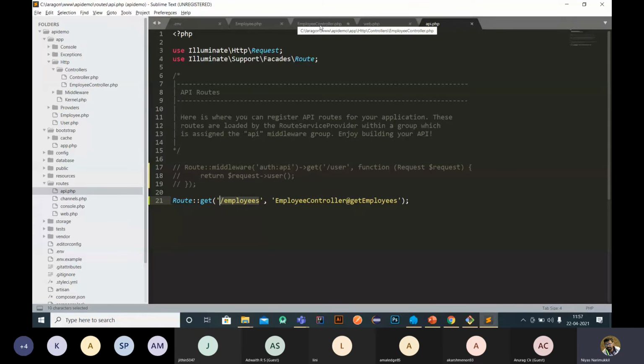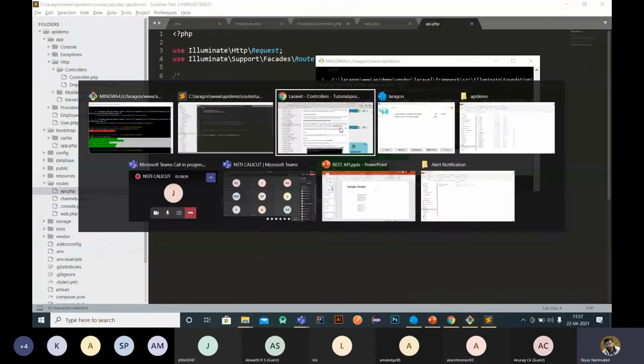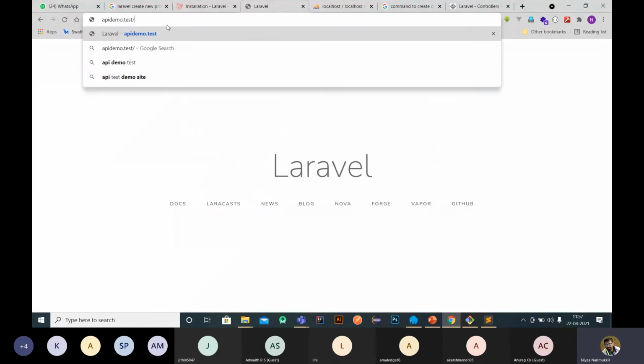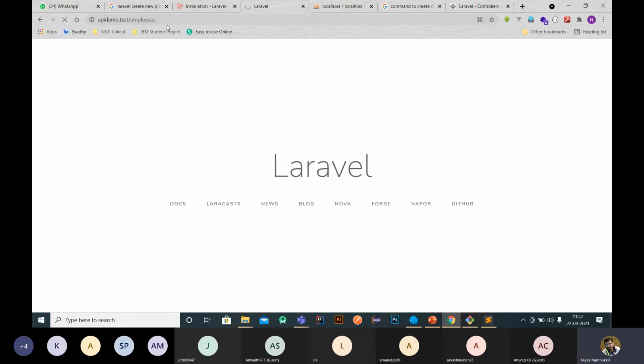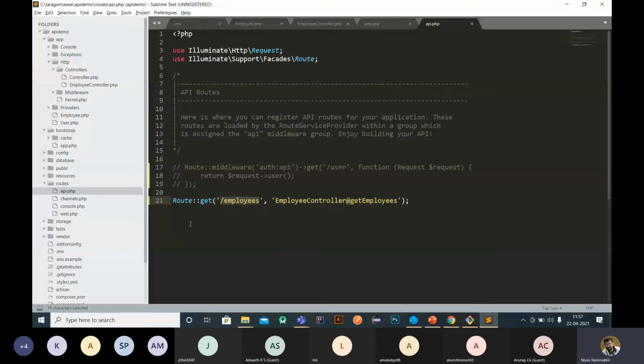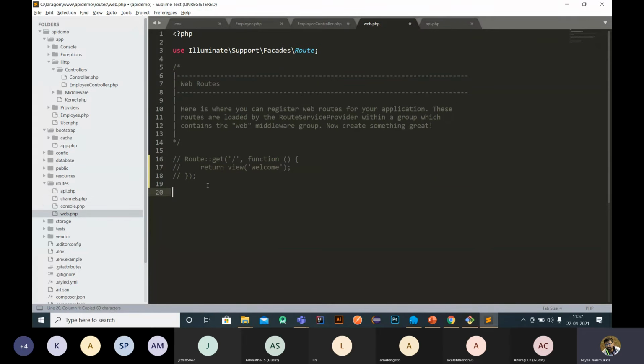What will be our URL? Our application name is this one, right? So our URL will be like this, employees. But it will not be found through this. Why is it not found? Because we created it just in API. If you want to get the output through this, then we have to save this same route. We have to apply it in web also.